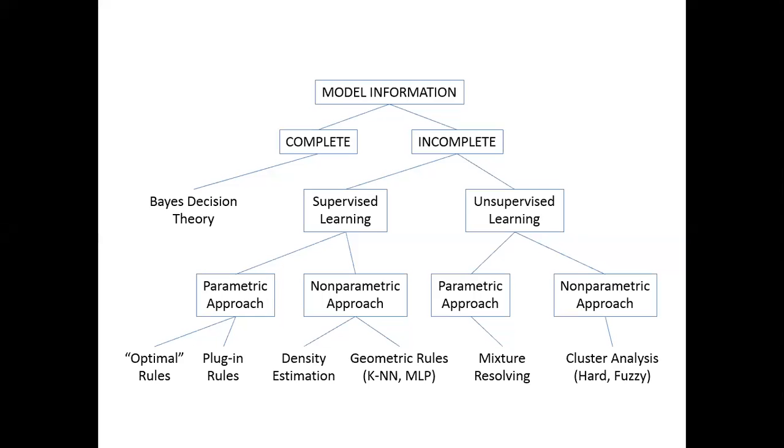Okay. So let's see first how to choose a particular model. If you have complete information with you, then we'll go for the Bayes decision theory. And if you have incomplete knowledge, incomplete information about the data, then we usually use supervised or unsupervised learning. So depending upon the parametric and non-parametric approaches, different kinds of models are chosen.